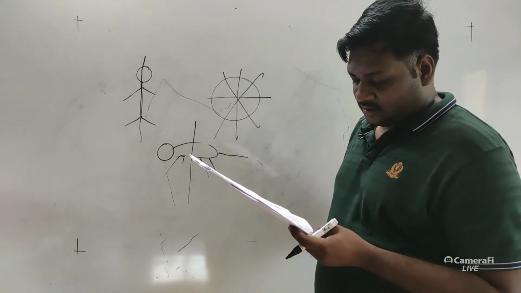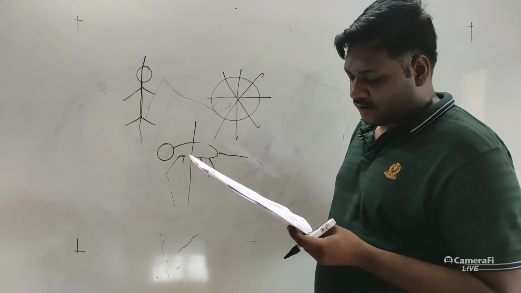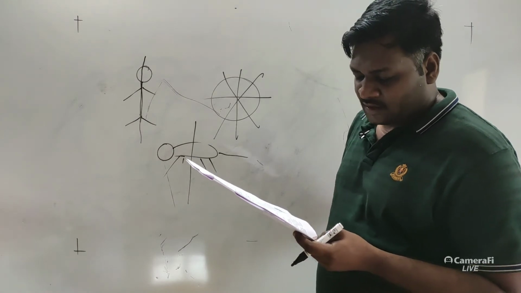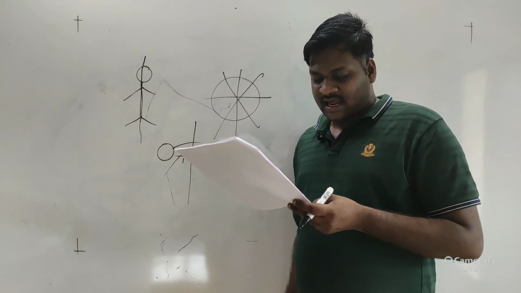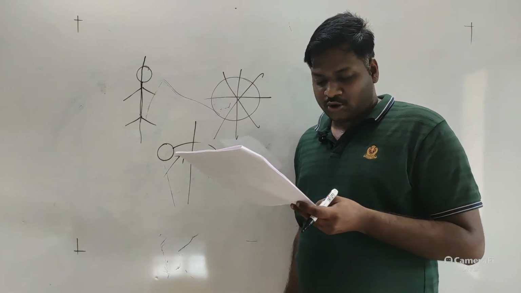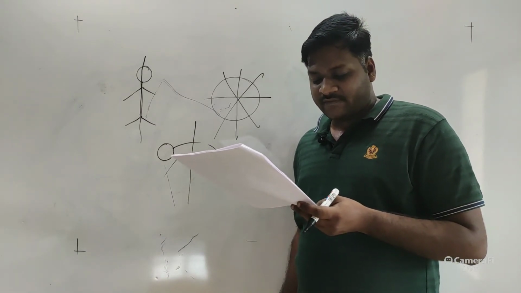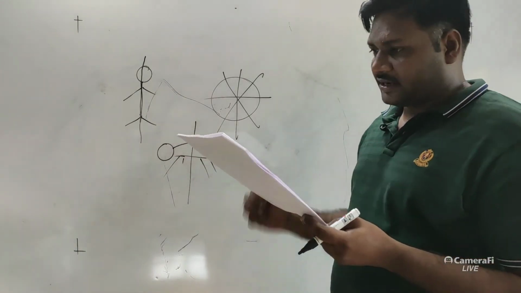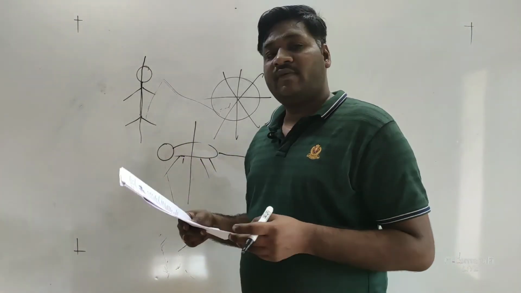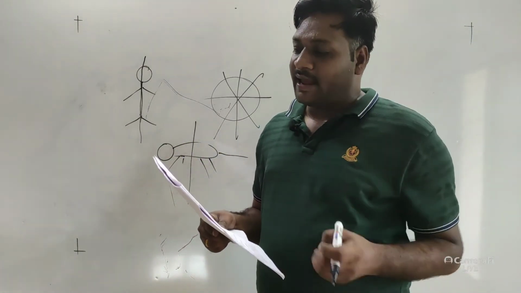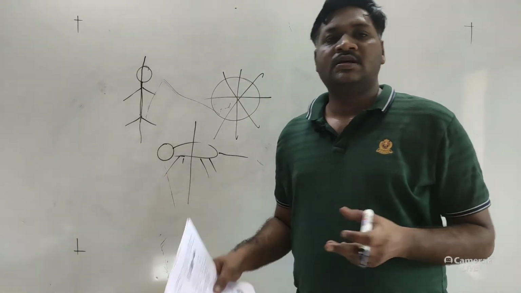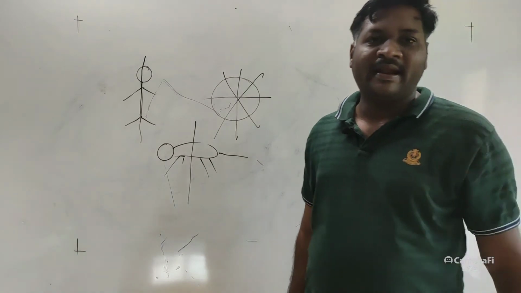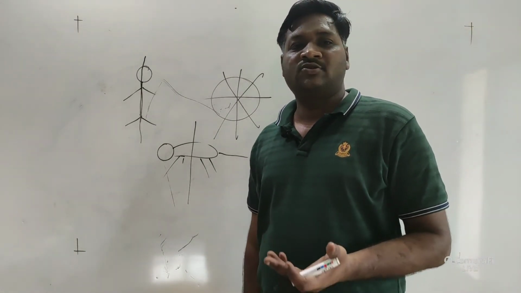The next, again, which of the following pairs of animals is correctly matched with the kind of their body symmetry? So see here, I will read directly the correct answer, that is option D. Jellyfish and starfish have radial symmetry. Okay, then question number 151. Buoyancy in bony fish is maintained with the help of swim bladder. Okay, they have the swim bladder so that they can maintain buoyancy.